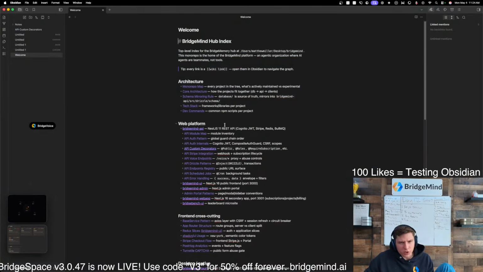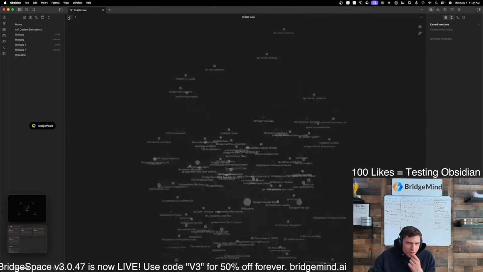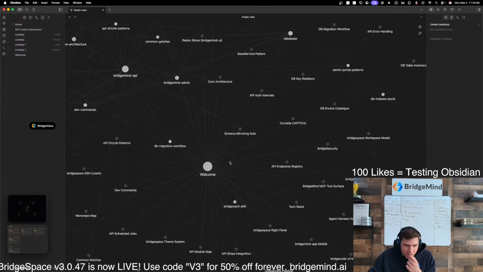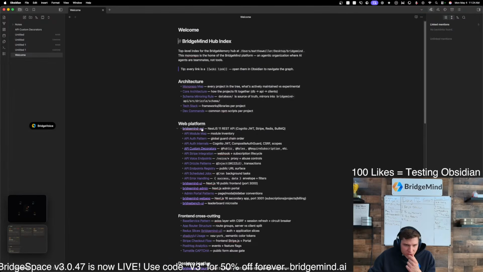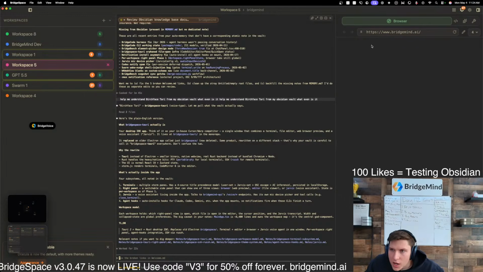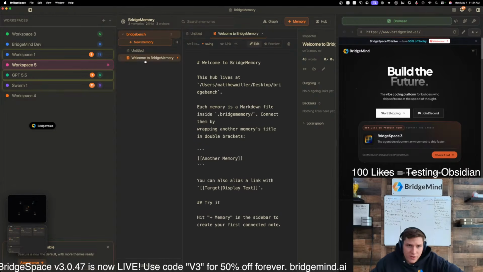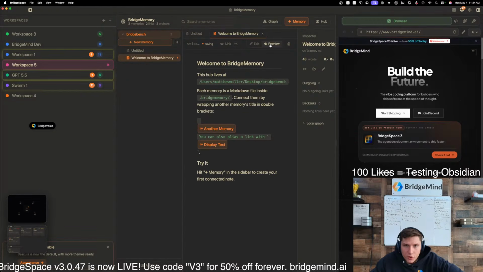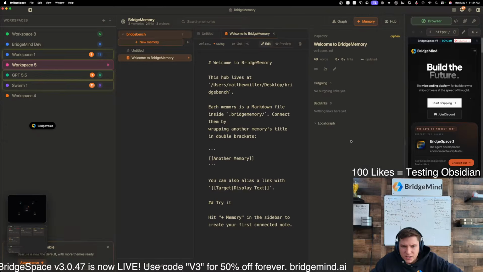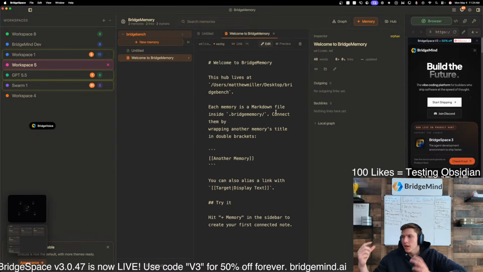But yeah, let's go back over to Obsidian so you guys can see this. It's not that complicated. Basically how it works is, I rebuilt it pretty easily. If you go to BridgeSpace and you go to BridgeMemory, and this is only for Ultra users right now, you have preview and then you have edit. And basically how it works is you can link things together.